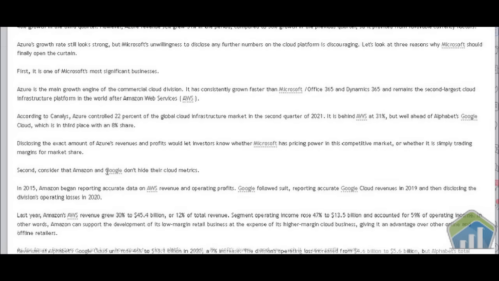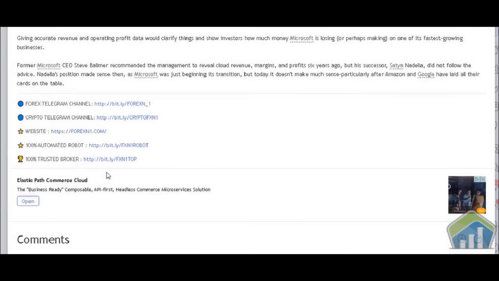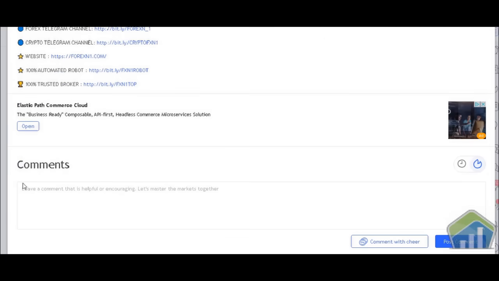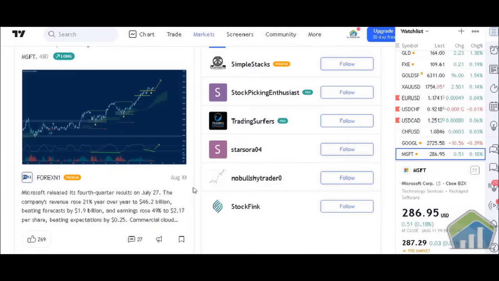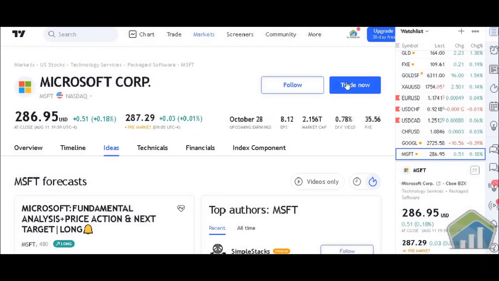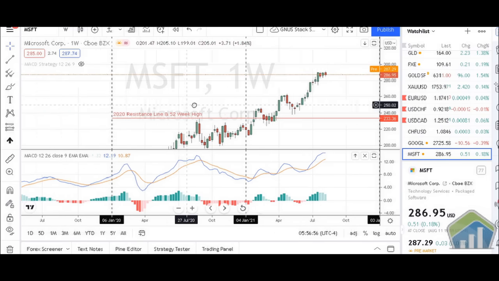So you can take the time to actually read through if you want to find out why the price is the way it is and what this person is saying, if you want to follow them, so on and so forth. They have no comments at this particular time. And what we're going to do is go up, click the X, and get out of there. We're going to scroll up, and if you click on trade now, it's going to bring you to your charts, right? And take a look at my chart.